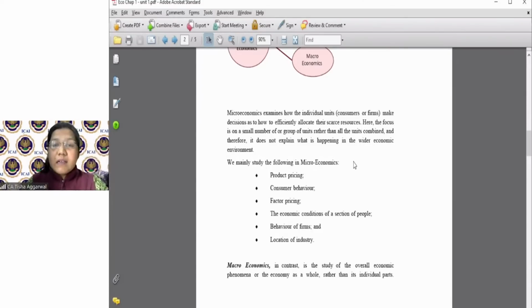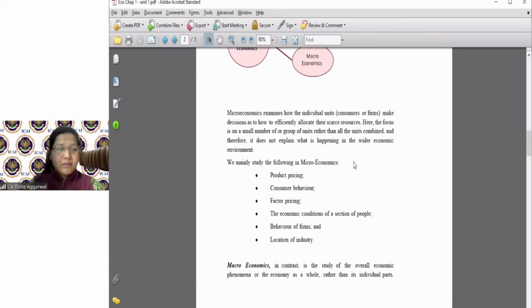Second is consumer behavior. How is your consumer going to behave? Because the moment you put prices, the consumer gives a reaction to it, isn't it? The moment the price of petrol increases, what will happen? The second day there's a strike of many people. Why do they strike? Because they do not like that the price of petrol has changed. So how the consumer is going to behave is read by microeconomics.